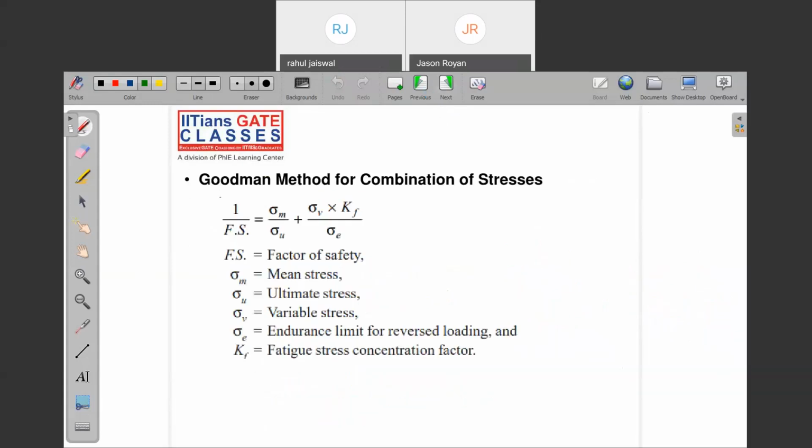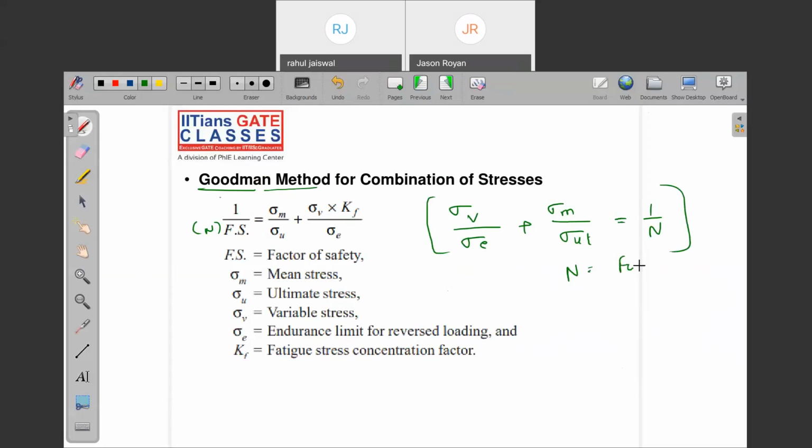Note down the Goodman formula. In the Goodman formula, note down n, which is nothing but the factor of safety. Whenever I write n, I am going to call it factor of safety.